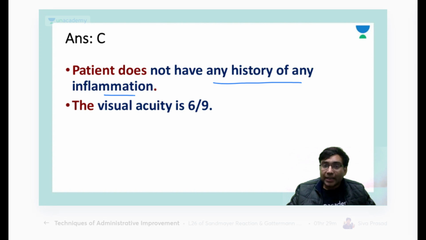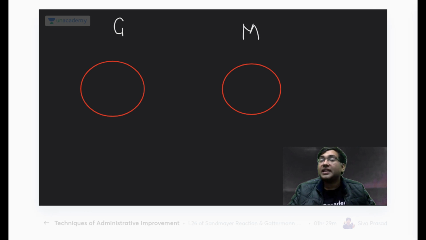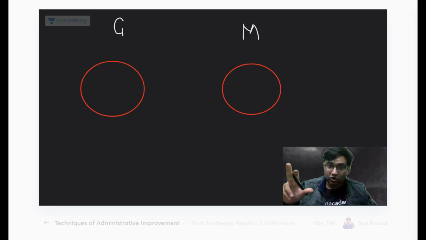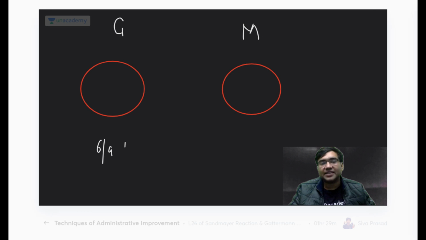Now, what are the important things you have to understand here? Whenever we talk about granular dystrophy, another option that can be given here is macular dystrophy. Both granular as well as macular dystrophy are stromal dystrophies. But granular dystrophy would come with a vision of 6/9, 6/12.